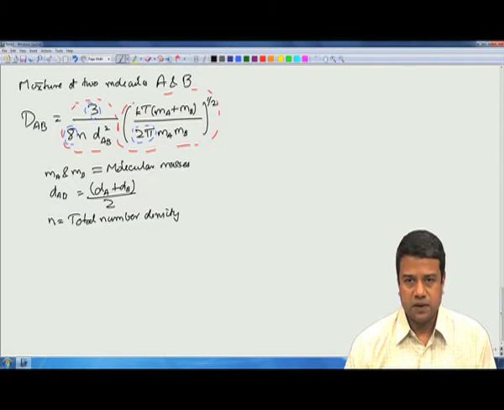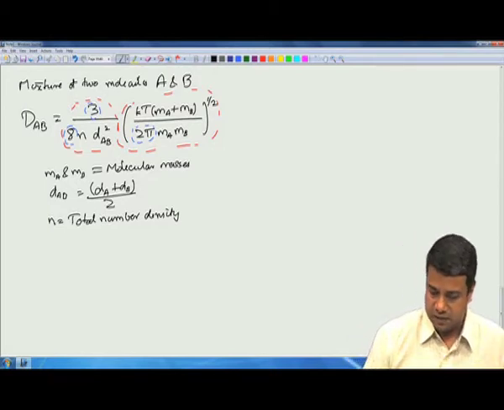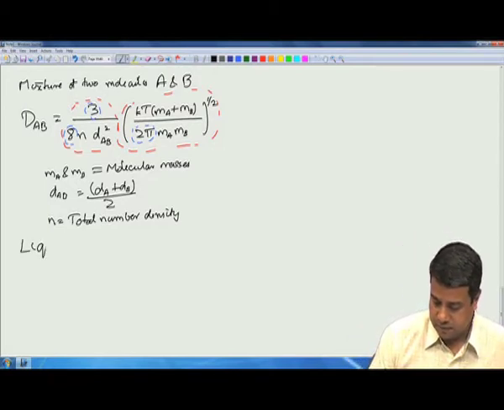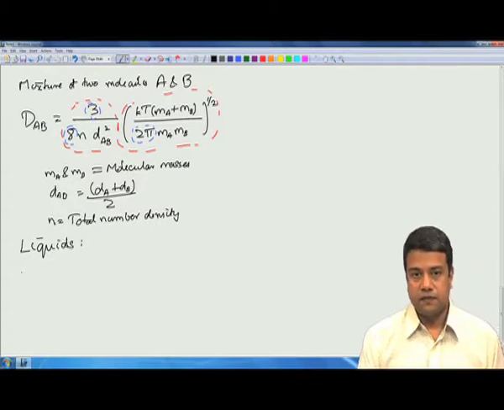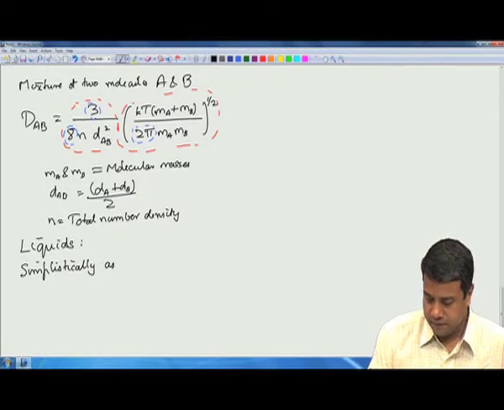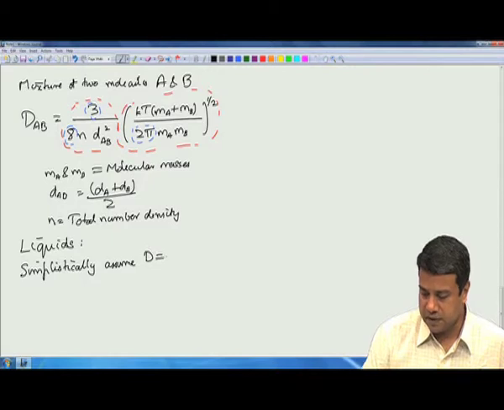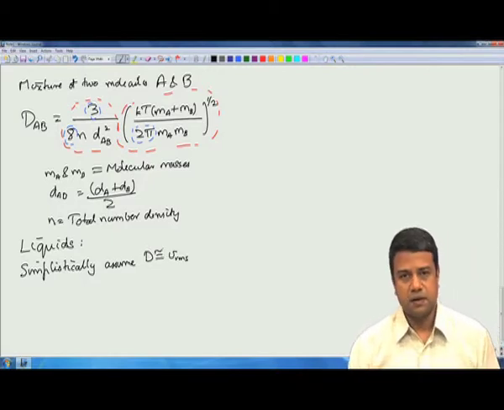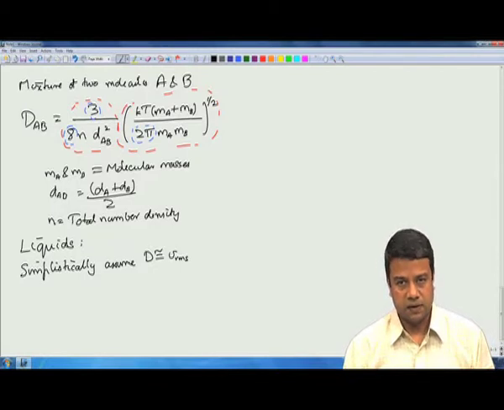Now, if you go to liquids, the situation is different. If you were to simplistically assume that the diffusion coefficient is equal to Vrms times the molecular diameter.